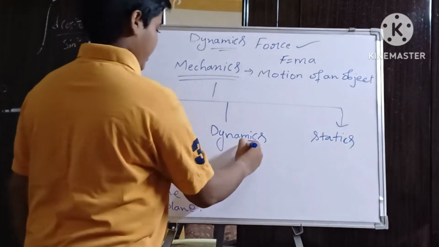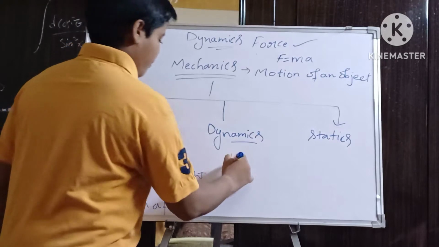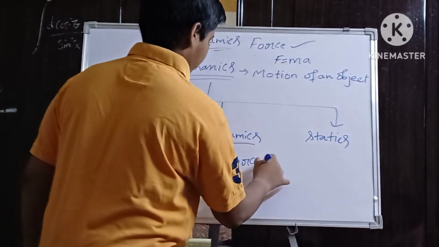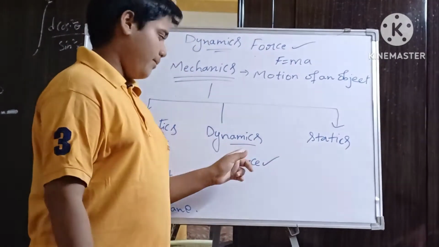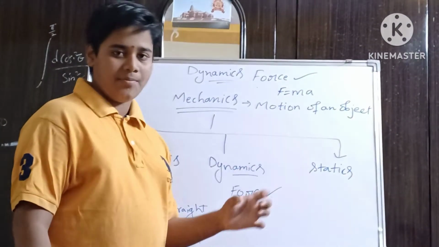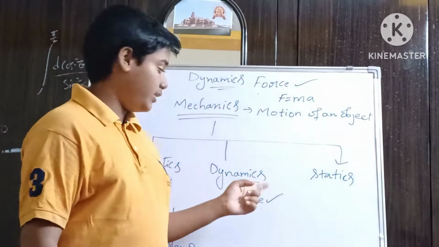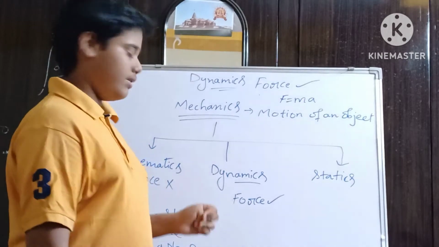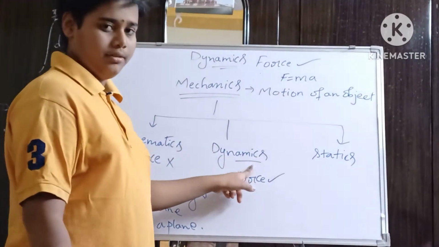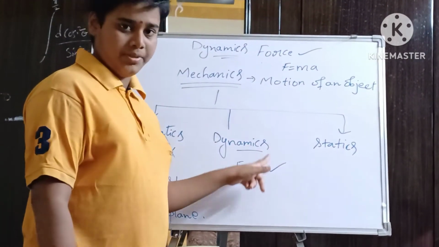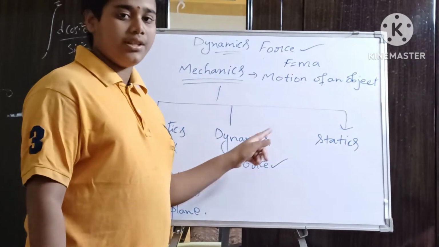In dynamics, force will be present because dynamics means motion of an object with consideration of force.